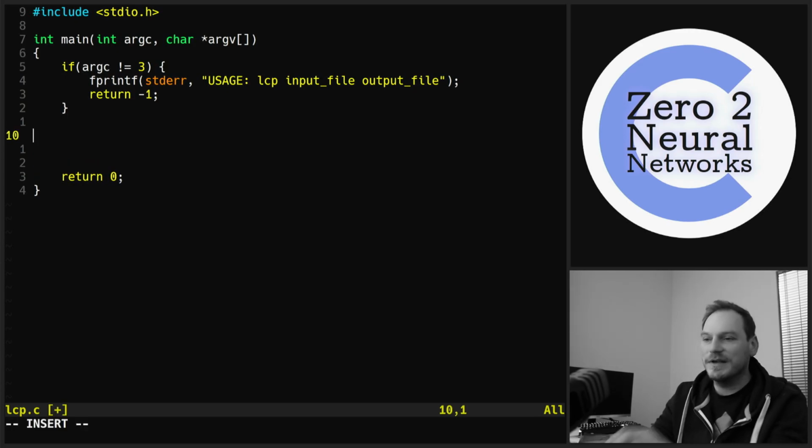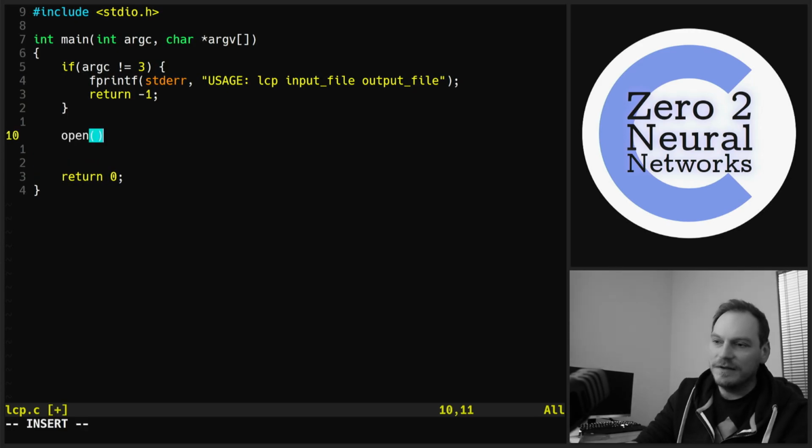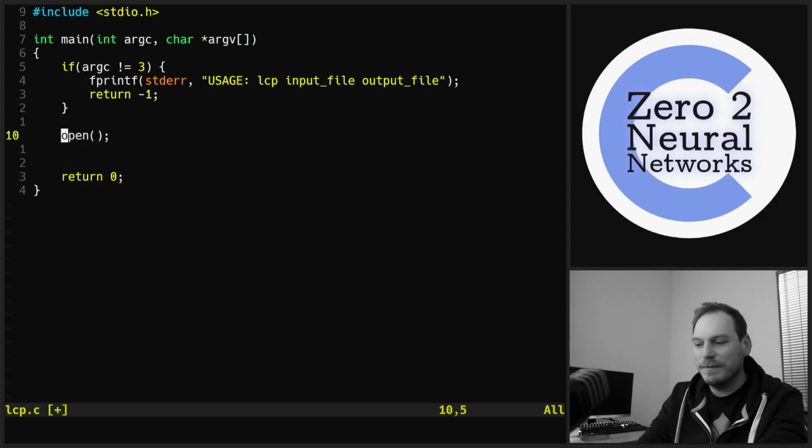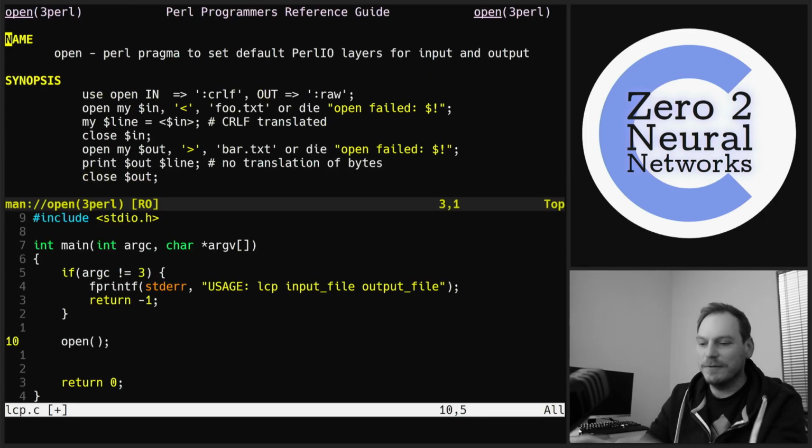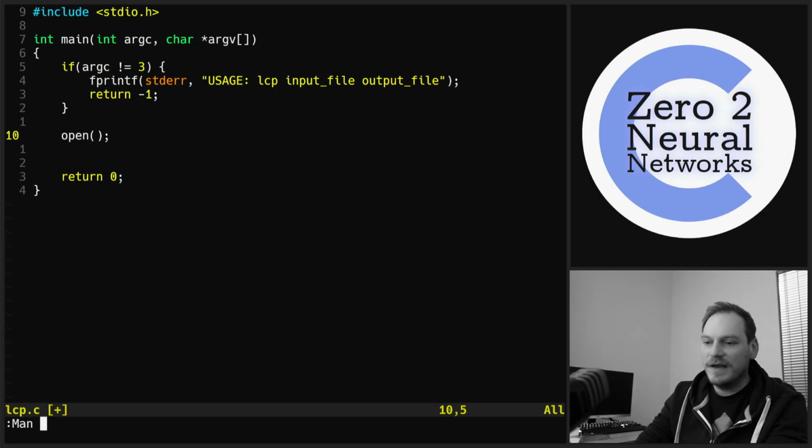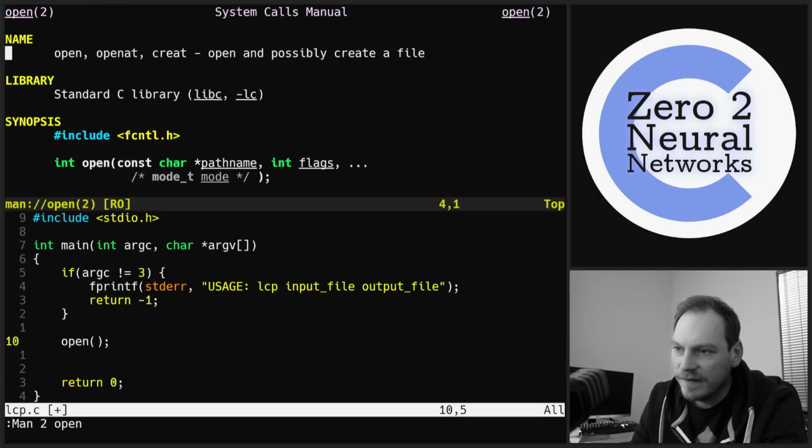So what we want to do is we want to open a file, don't we? So this open system call, I think if I just open this, it opens the wrong one. Man open. So our open system call, first we need to have this header file, fcntl.h, which stands for file control.h.